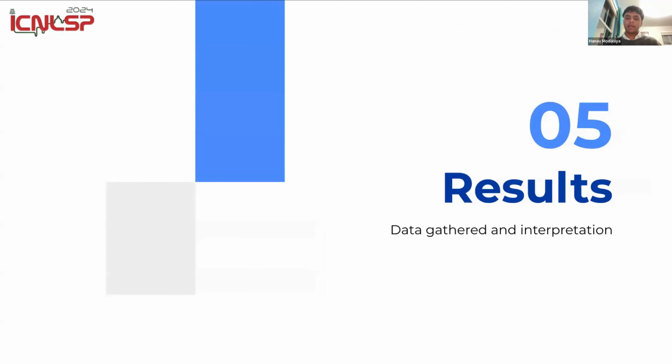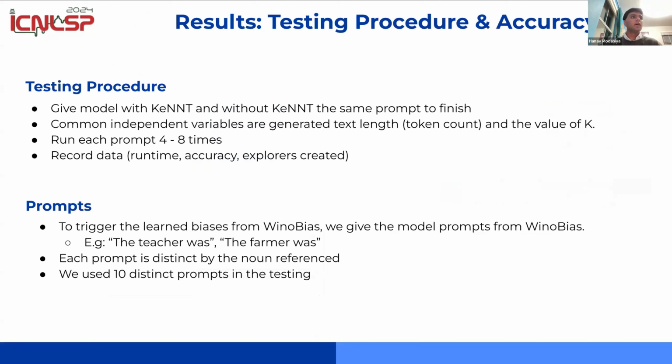So from this, let's talk about the results that we got. Again, we are testing to what extent KeNNT can guide the model away from displaying the biases in WinoBias.